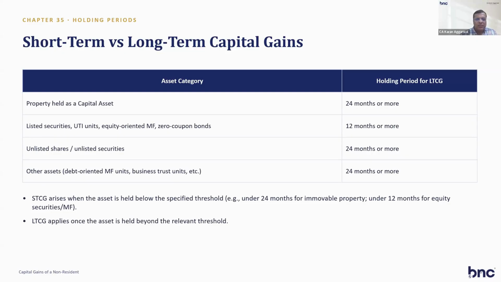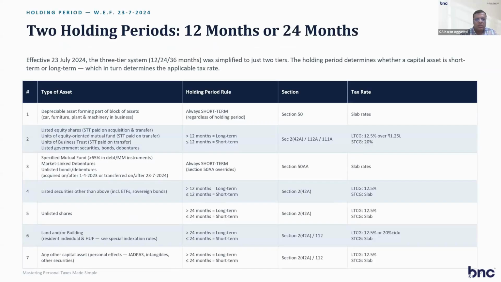Short term capital gain arises when the asset is sold. Long term capital gain arises once the asset is held beyond the threshold limit. So this is the two holding periods chart, 12 months or 24 months. Effective 23rd July 2024, the three-tier system has been done away with. So now India follows the 12 months and 24 months chart. This chart tells us all the financial assets' tax rates and the short term, long term, whichever is applicable.